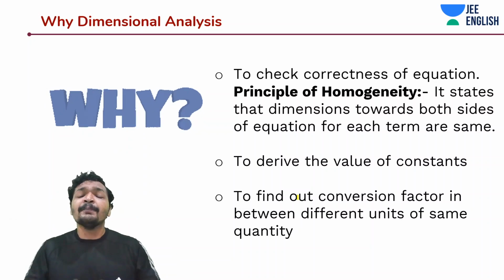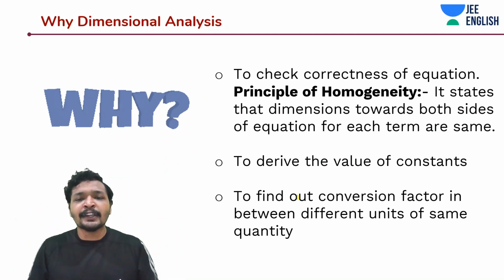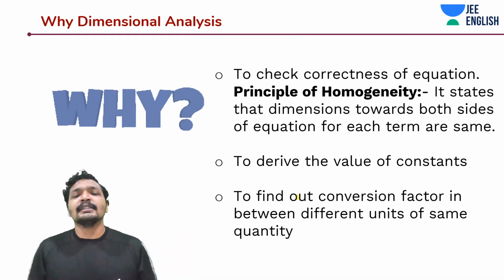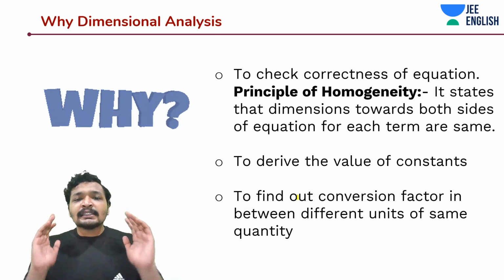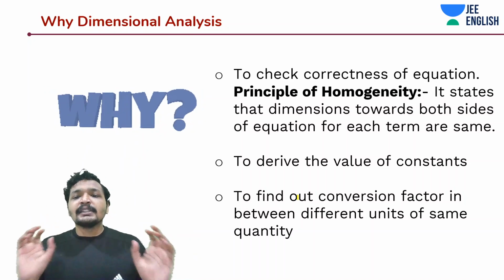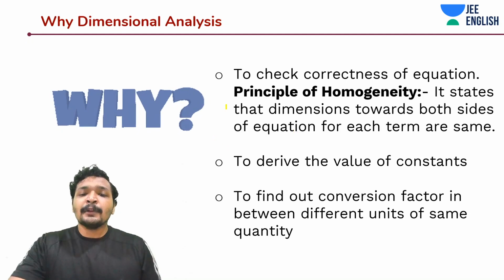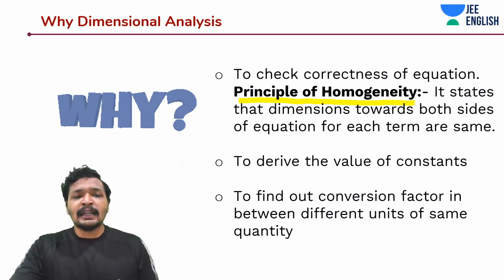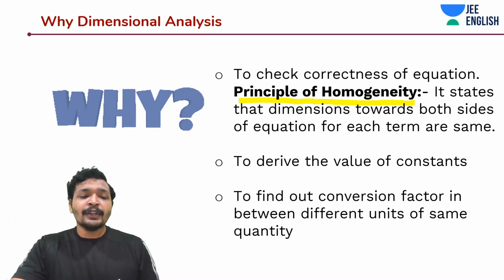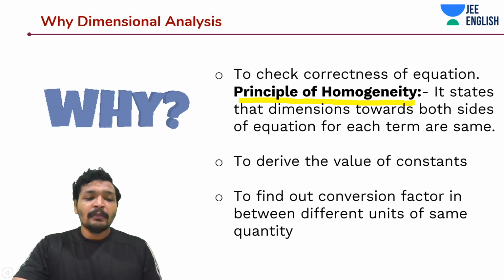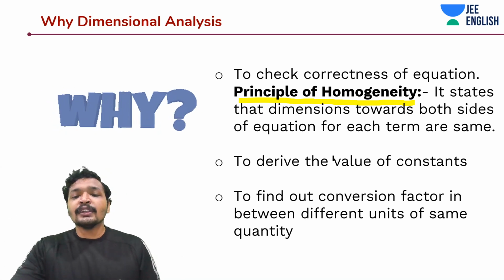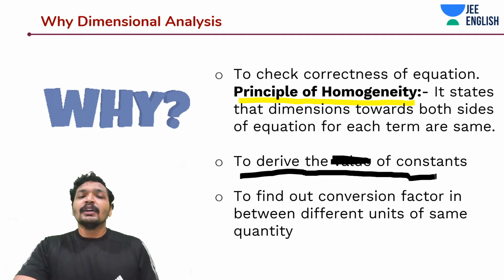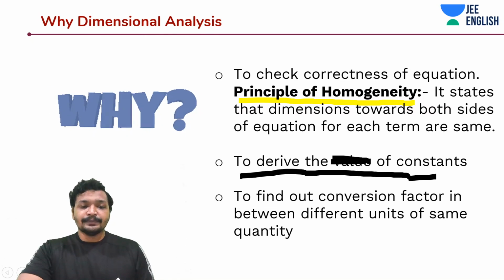Sometimes I have seen a JEE problem where they just give you the answers in different units, and all you have to do is run a dimensional analysis and get the answer. So on both the LHS and RHS, or even if you add terms, they should follow the principle of homogeneity, that is, they should all have the same dimensions. And what else does dimensional analysis let you do? To derive the units of constants. To derive the units of constants, you need dimensional analysis.